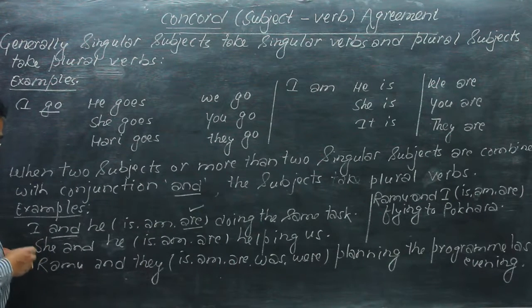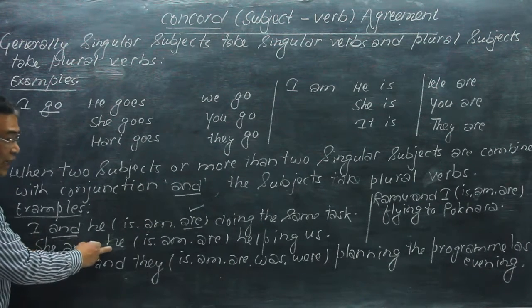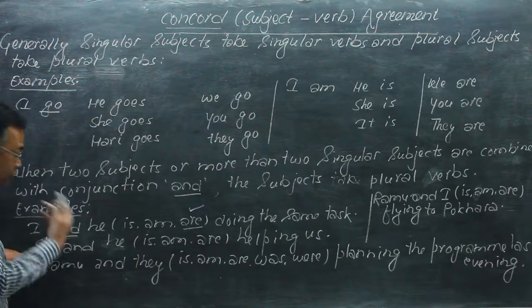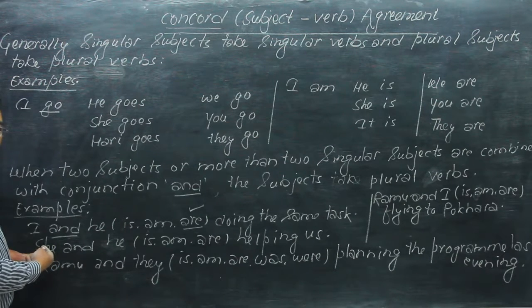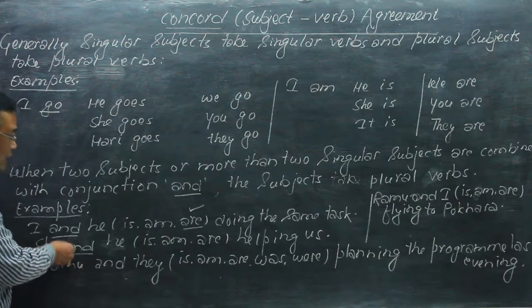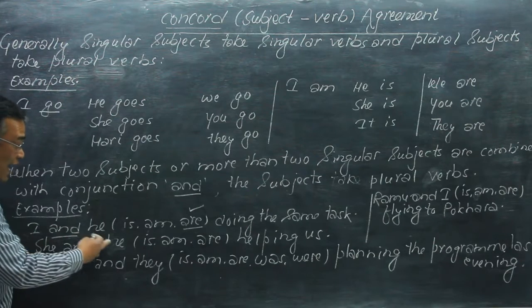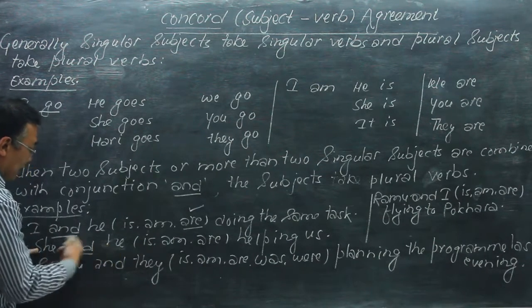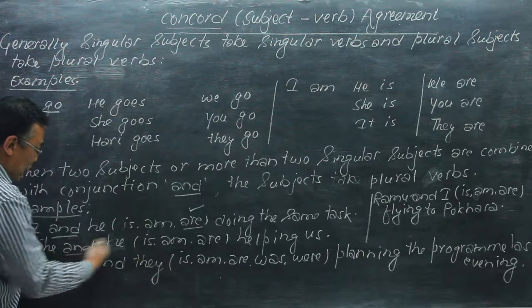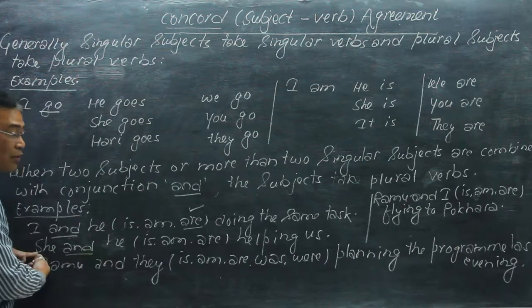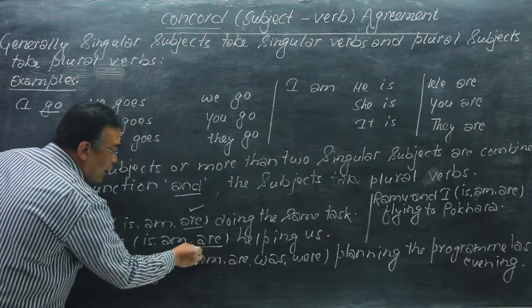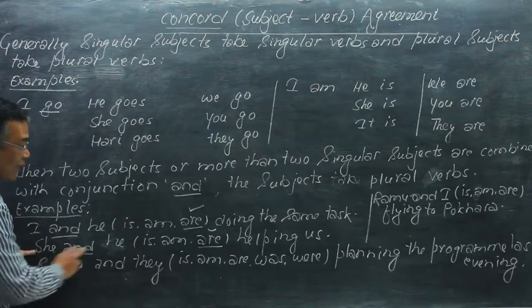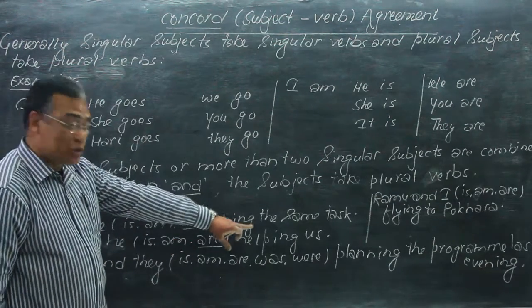Now in the next example, she and he. She is singular and he is singular. These two singular subjects are combined here with and. He takes is, she takes is, but she and he together is plural. That's why are is the correct answer here. So she and he are helping us.